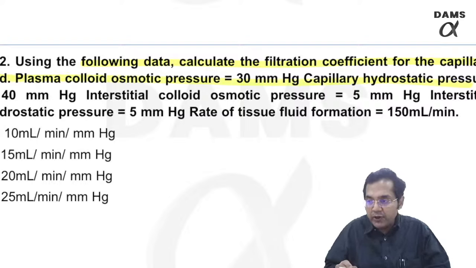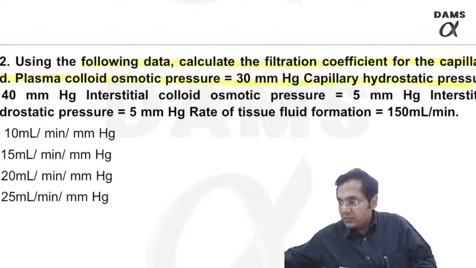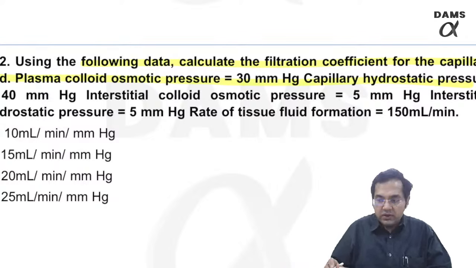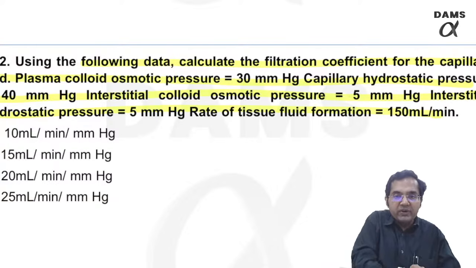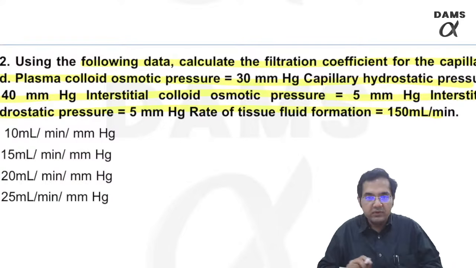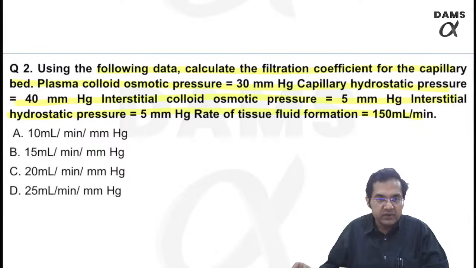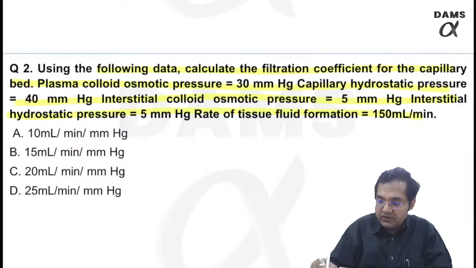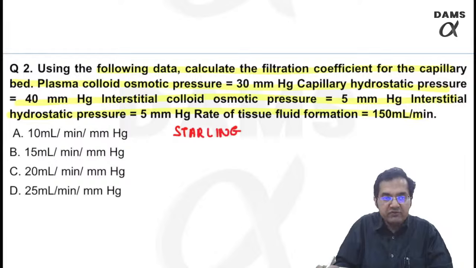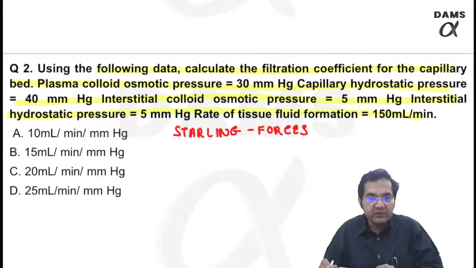Plasma colloid osmotic pressure is 30 millimeter mercury, capillary hydrostatic pressure is 40, interstitial colloid is 5, interstitial hydrostatic is 5, rate of tissue fluid formation is 150, right? So how will I check for this one? What should be the answer? Remember, this is based on a concept of forces known as Starling forces, right? Starling forces. Okay, Sutaria is giving us some answer. Fine, Sutaria, let me solve for you.